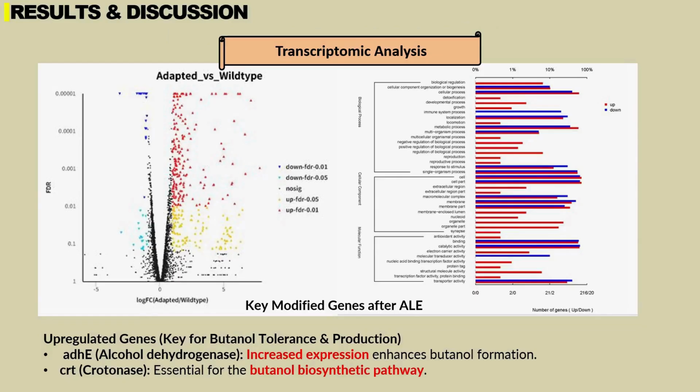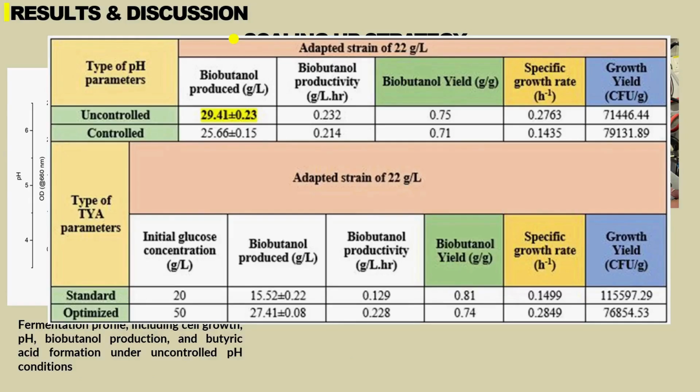Apart from that, transcriptomic analysis confirms that our adapted strain is not only phenotypically improved, but also genetically reprogrammed for enhanced performance. We observed significant upregulation of key genes such as ADHE, which drives butanol formation, and CRT, which is essential in the butanol biosynthesis pathway. This molecular evidence clearly explains the strain's ability to achieve higher tolerance and productivity beyond conventional limits. On the other hand, the scaling up strategy in a 2-liter bioreactor revealed a high amount of butanol produced, which further highlights its feasibility for industrial application for biobutanol production.